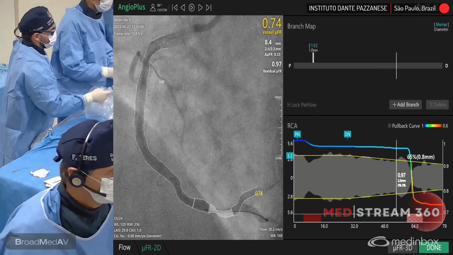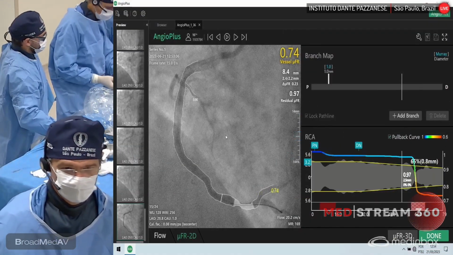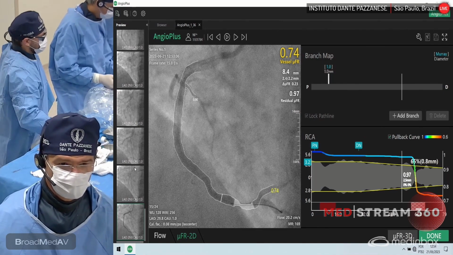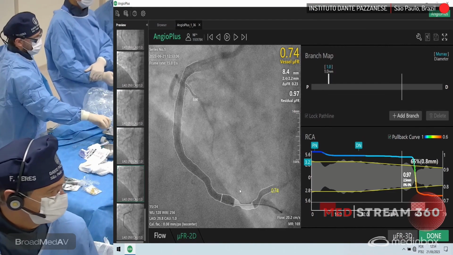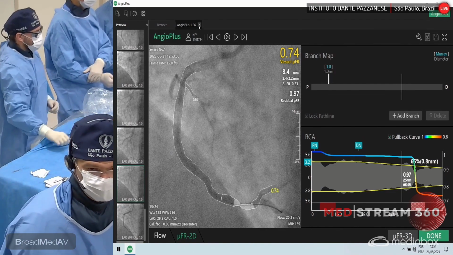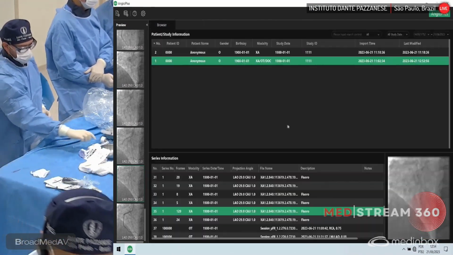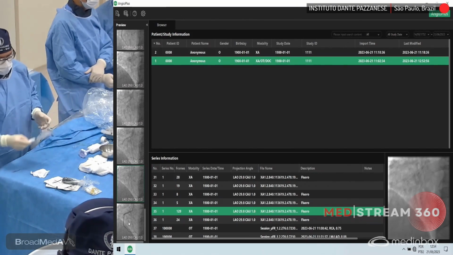At this point, you have the guide wire, or some spasm or something like this. He thinks the guide wire is a vessel. And now you have a normal FFR in the whole segment. Yes, so it's 0.97. Is that correct? Yes, 0.97. Okay. Can you correct this where the guide wire is or not? Yes, I can.